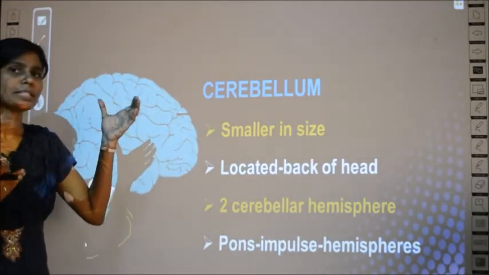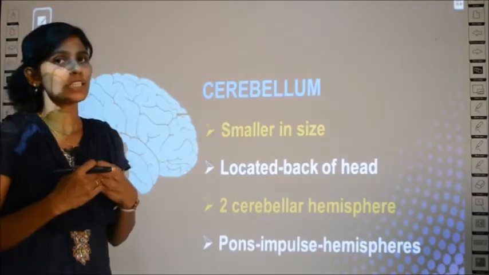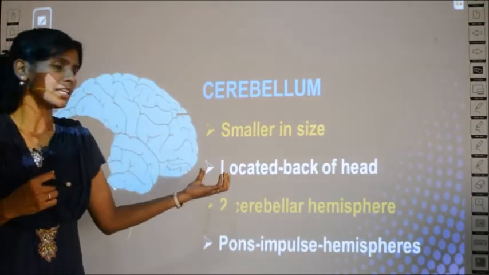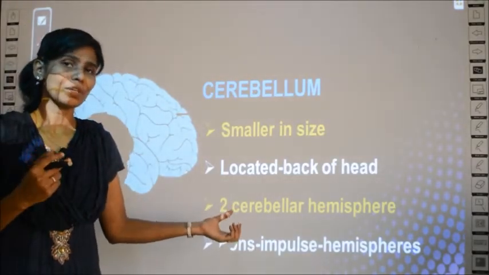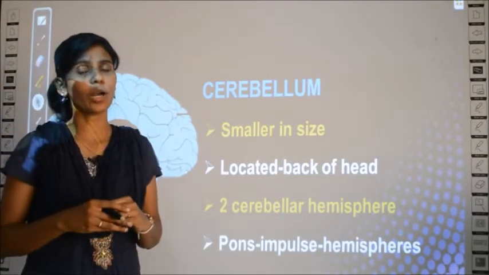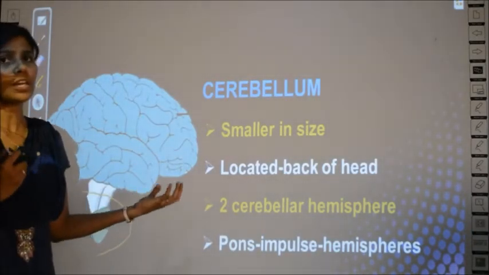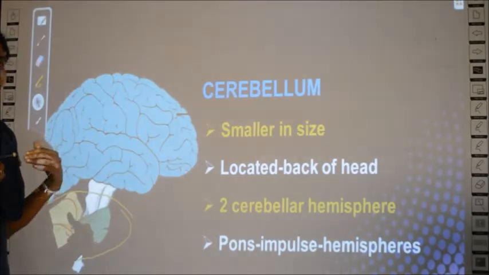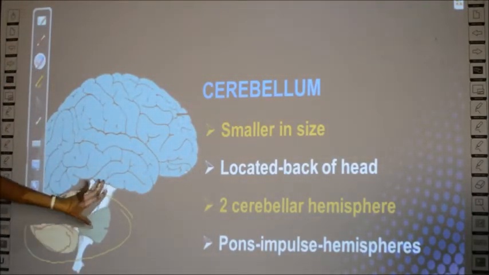So this is about the cerebellum. What have we studied? The cerebellum is smaller in size when compared to the cerebrum and it is located in the back of the head. There are two cerebellar hemispheres which are connected by a structure called the pons, and the pons is responsible for transmitting the impulses between the two hemispheres.